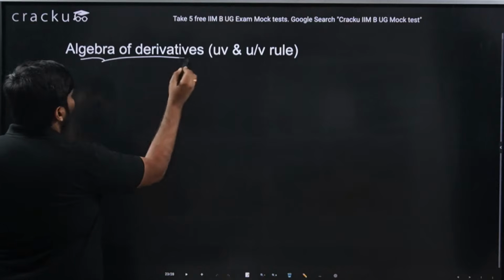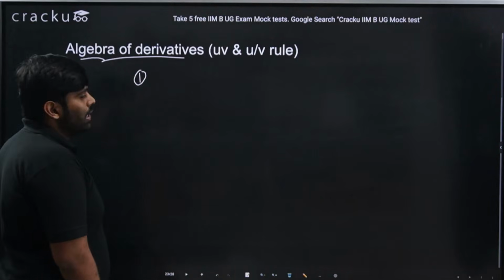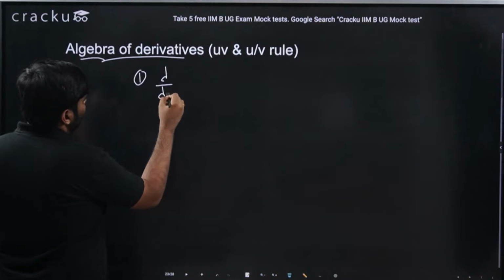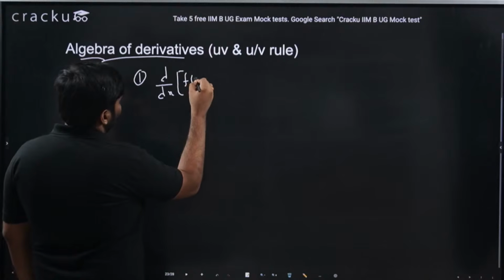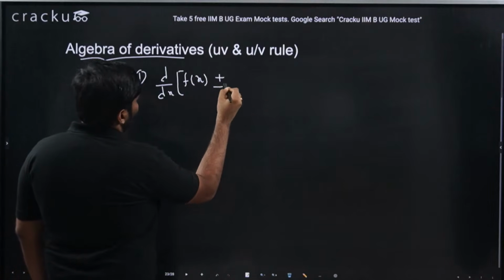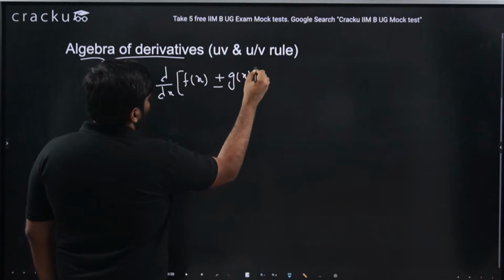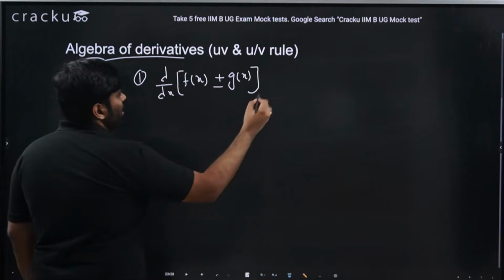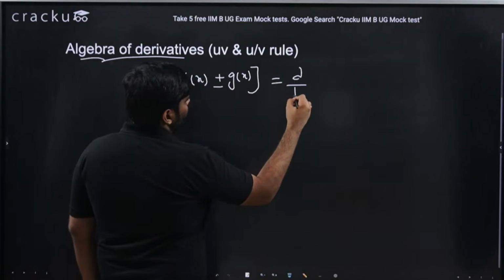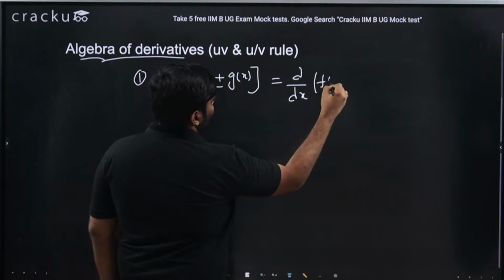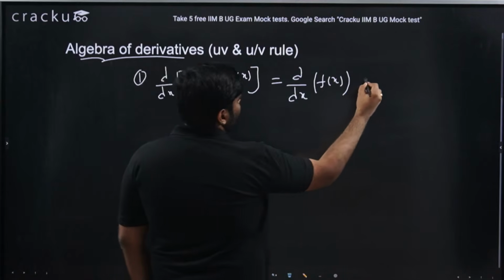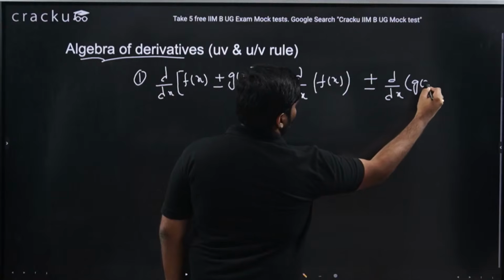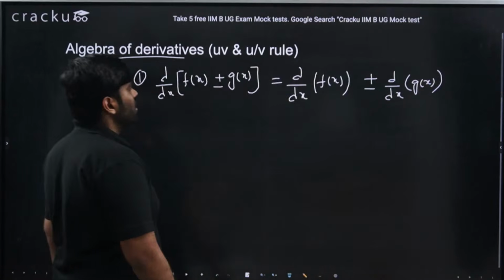This is basically algebra of derivatives, similar to what we have seen in algebra of limits. Here we tend to deal with, firstly, addition and subtraction, that is, the derivative of f of x plus or minus g of x, which should be equal to d by dx of f of x plus or minus d by dx of g of x.